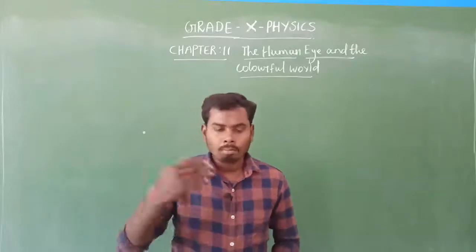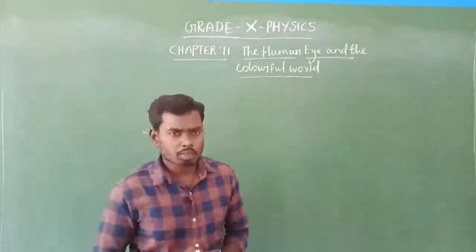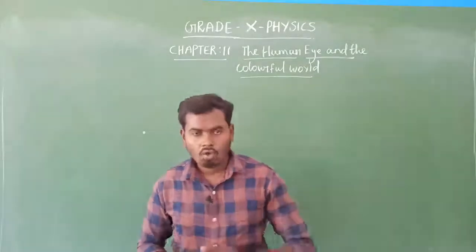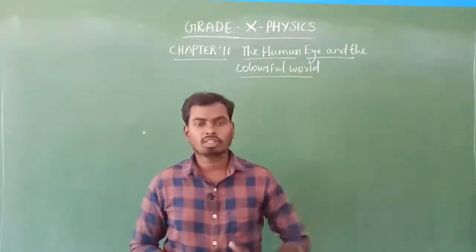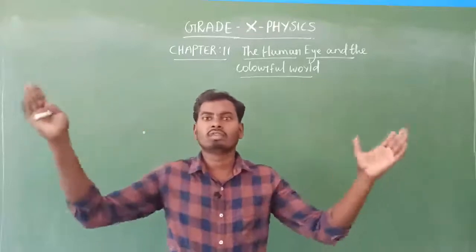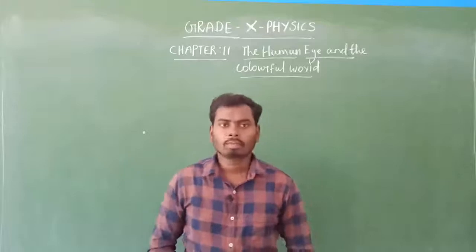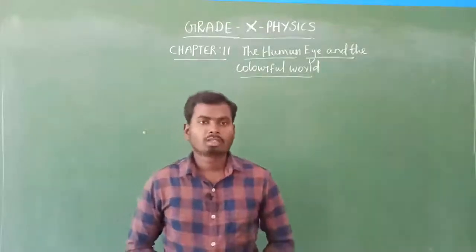But the smaller wavelength visible spectrum, such as violet, indigo, then blue color, falls on the particles present in the atmosphere and gets scattered in all directions. That is the reason why the sky appears blue.